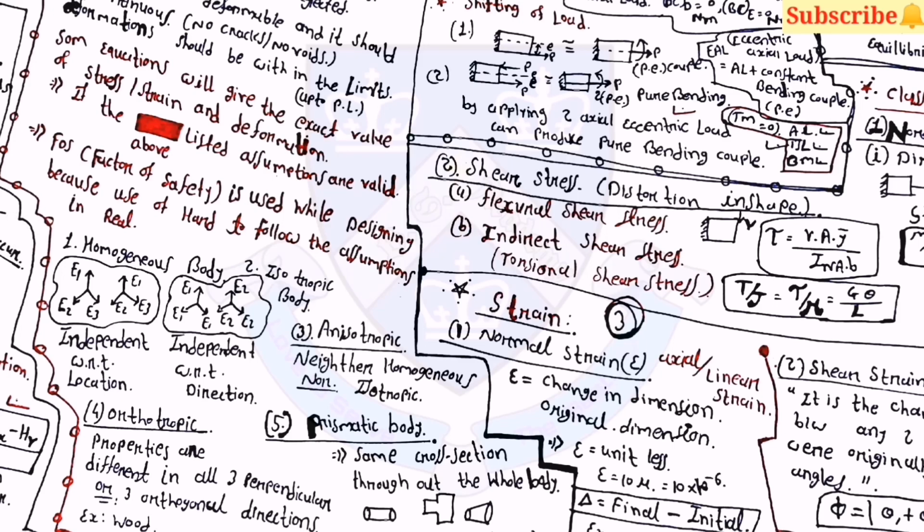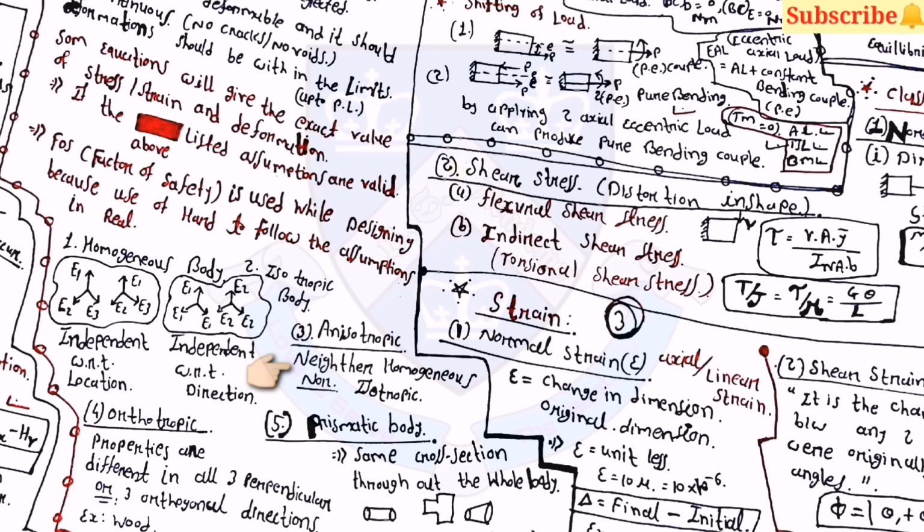Once again, these are all very basic concepts and formulas, but they will be really helpful to understand the concepts of strength of materials throughout the subject. First, the diagram of a homogeneous body and an isotropic body. The homogeneous body is independent with respect to location, and the isotropic body is independent with respect to direction. Third is the anisotropic body.